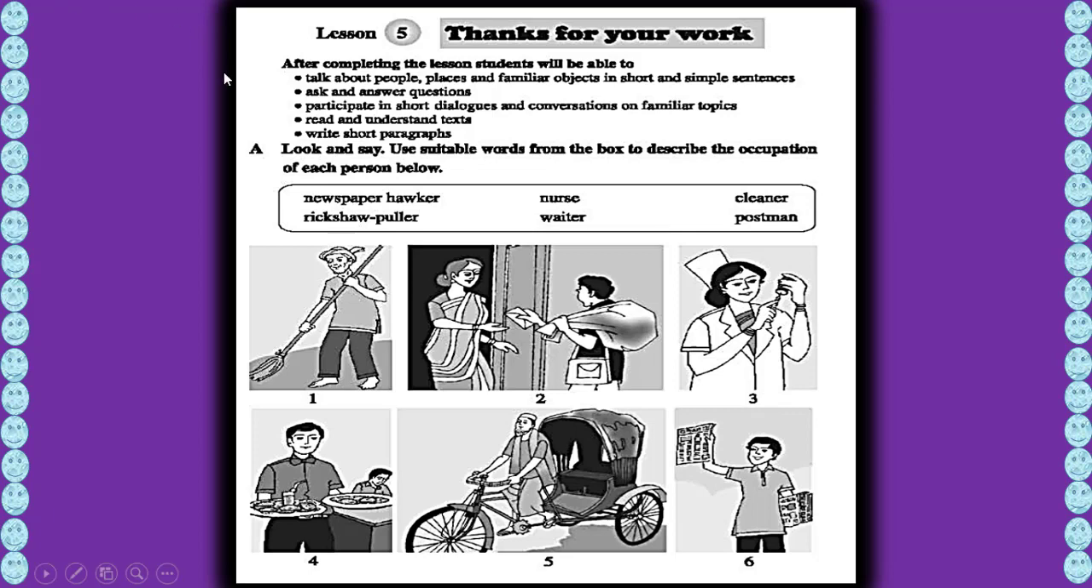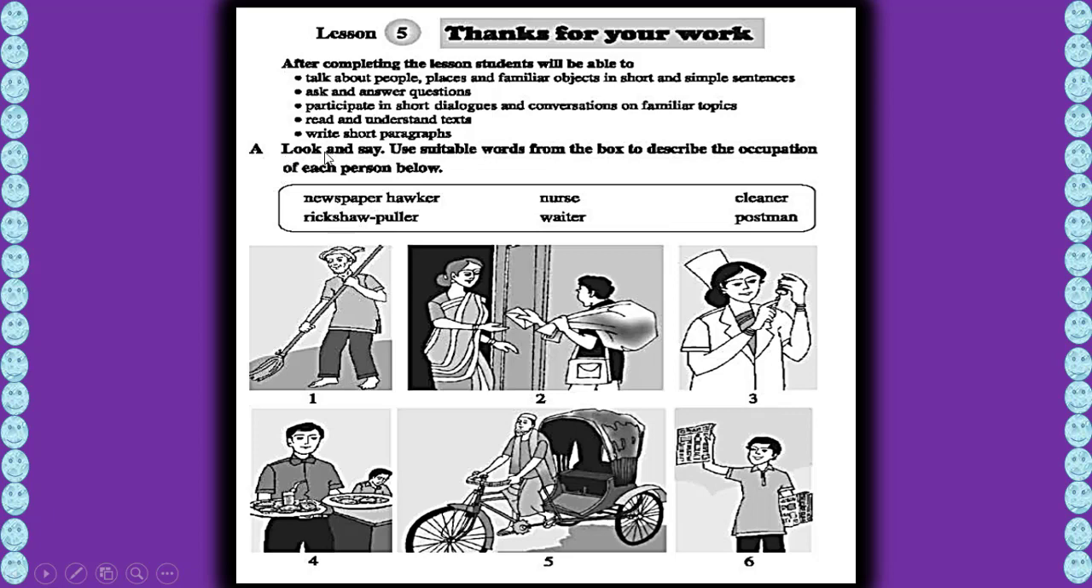After completing the lesson, students will be able, that means you will be able to talk about people, places, and familiar objects in short and simple sentences, ask and answer questions, participate in short dialogues and conversations on familiar topics, read and understand text, write short paragraphs. Okay, write short paragraphs. Clear? So I think you have understood all of these sentences, because we already read and talked about these sentences before, right?